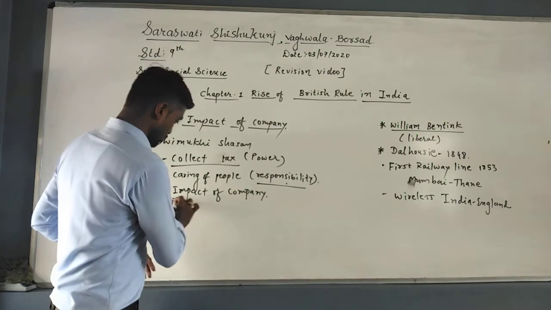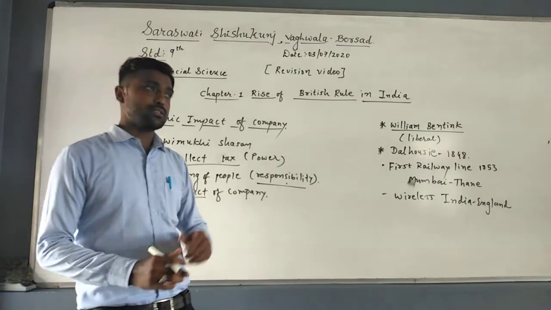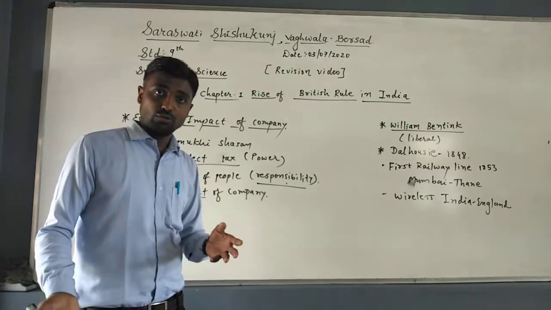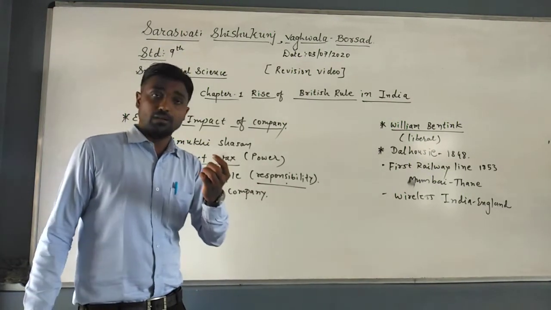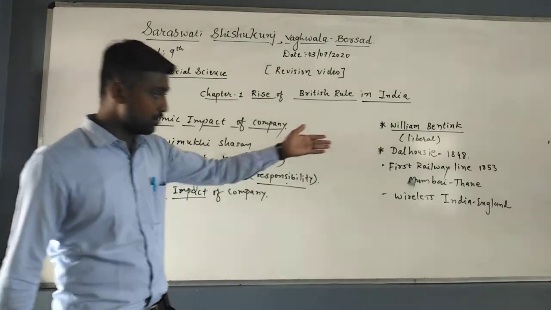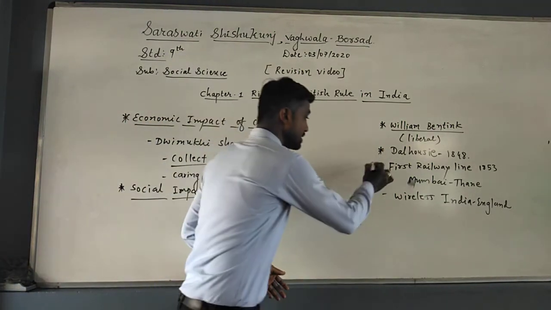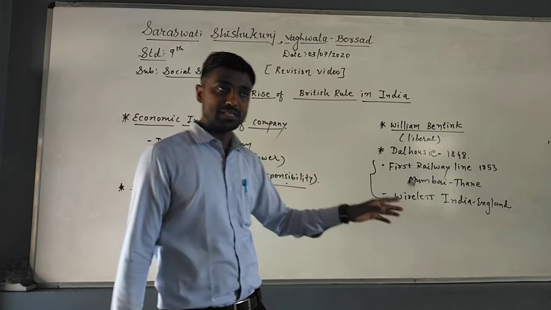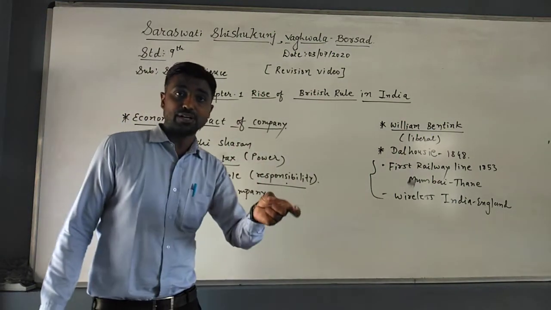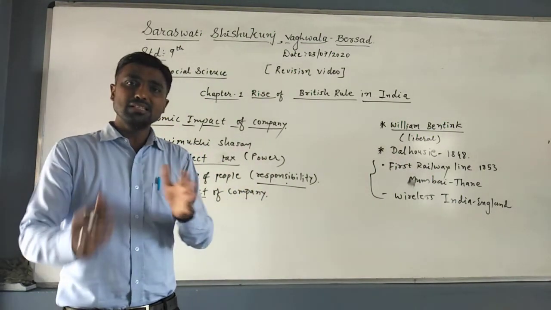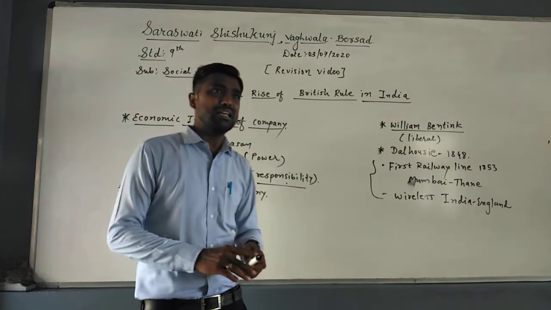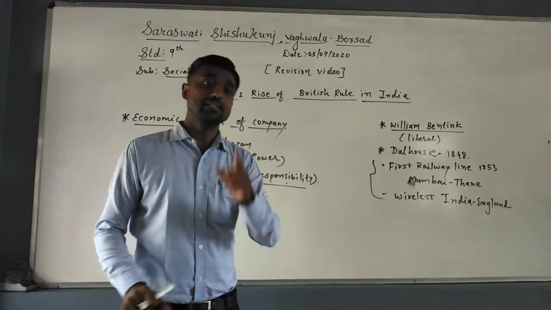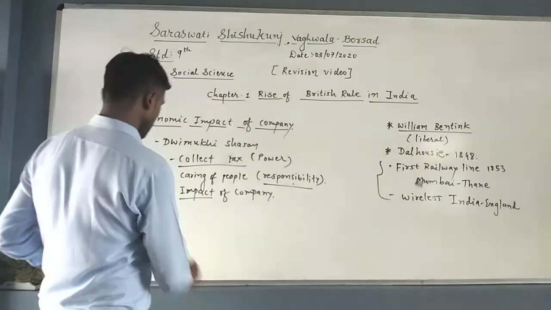Now you just see the social impact. First of all, Britishers did some good things. For example, they banned child marriages and advocated widow remarriages. They also started the railway line and wireless system. But these facilities are used by Indian people also. Apart from this, we have discussed child marriages and widow remarriages; all these things are good for us. So whatever social evils prevailed in Indian society were removed by the British, which is good.